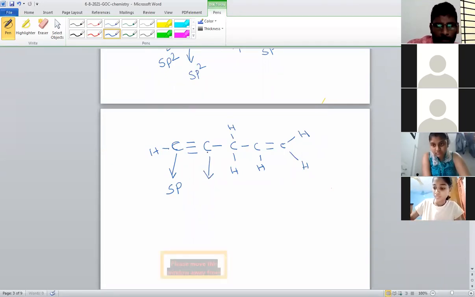Now observe this carbon atom. What is the hybridization? Here on the left side triple bond is there, right side single bond is there. Which we prefer? Definitely triple bond. This carbon is also a triple bonded carbon. That means the hybridization is sp.